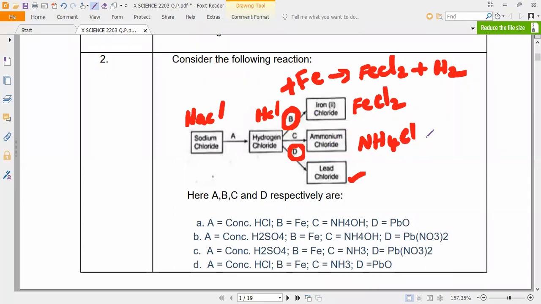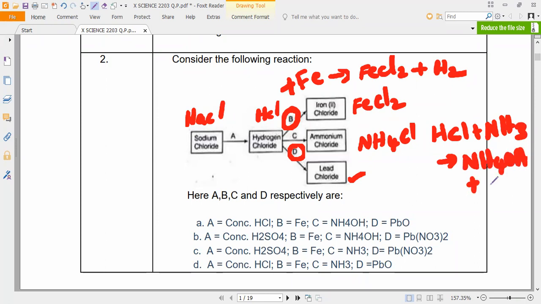Next, let us go with ammonium chloride. We want to get NH4Cl. Now hydrogen chloride, HCl, plus ammonia. You can check it. HCl plus ammonia will give you what, guys? NH4OH? Yes or no? NH4OH plus Cl2 gas. Do you remember? Yes, sir. So now what is C, guys? NH3 or NH4?